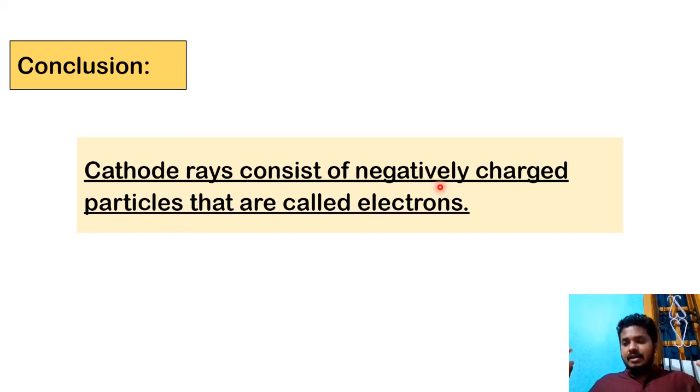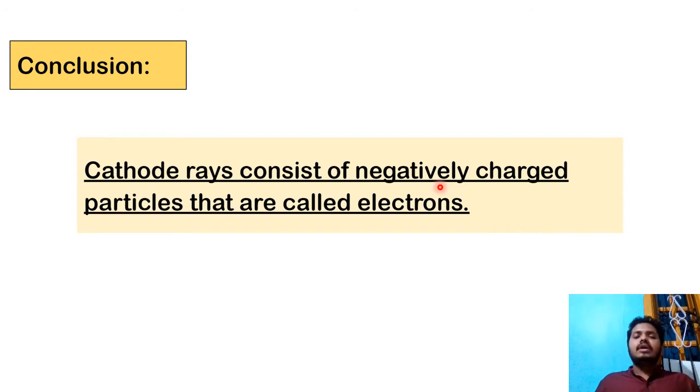He passed some current, and he observed that from one of the ends, from the negative side, some electrically charged particles were generated and moving towards the anode. Since they were moving towards the anode and were deflected by the negative field, he understood that the rays which were traveling were carrying a negative charge.